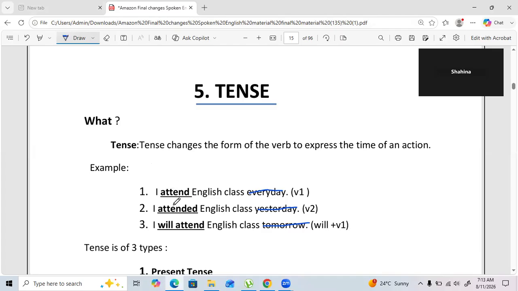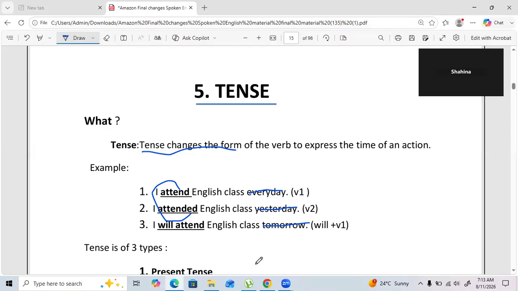So from attend, if I say attended, v2, or will plus v1, the whole time is going to change, and that is what the definition says. Tense changes the form of the verb to express the time of an action. Okay. So always if verb form changes, time will change. That is how we need to know about the definition of tense.